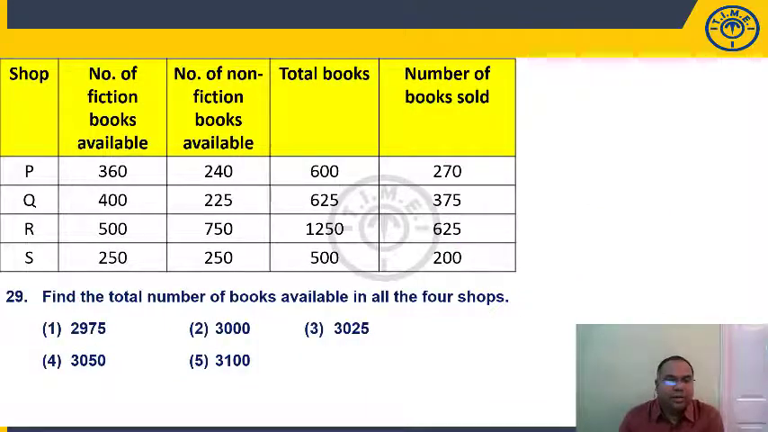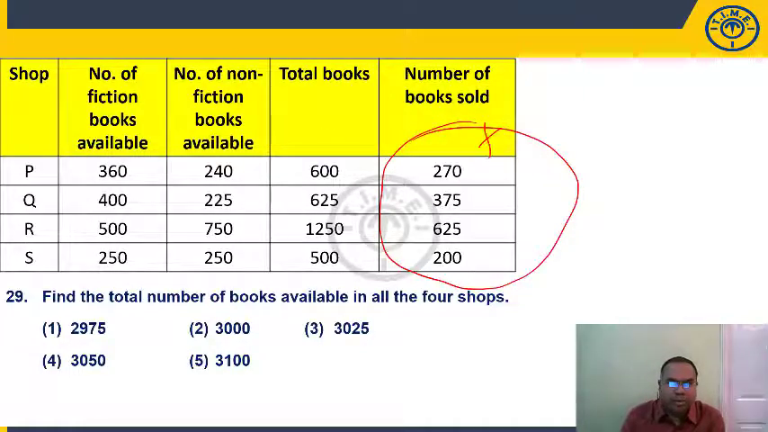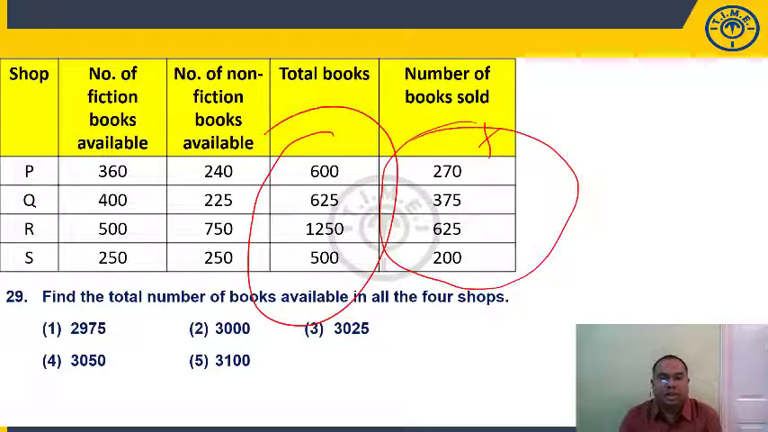Next, question number 29. Find the total number of books available in all the 4 shops. That means we need to find out the total of all the books available here. Sorry, these are not my total books, these are my total books. So sum of all the total books available in the library. Now, if you see here, 25 plus 50, if you take the last 2 digits it should be 75. Just look at the options. Don't add the entire number. There is only one option with last 2 digits as 75. 2975 is my answer. Or if you want to add, we can add also, but no need to add here.